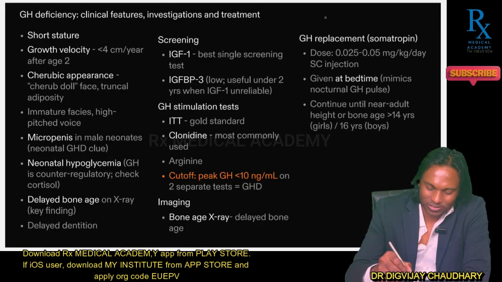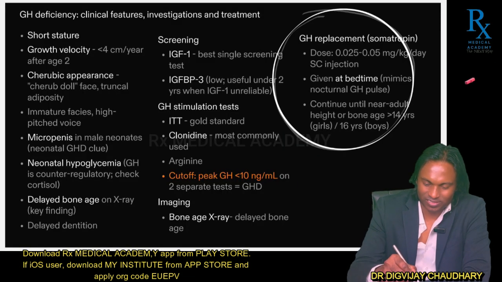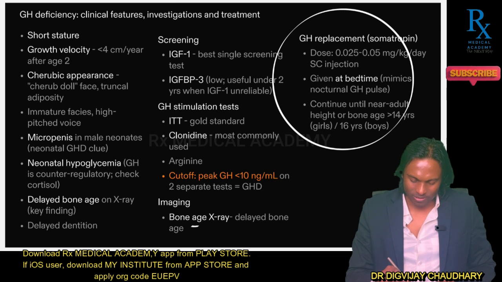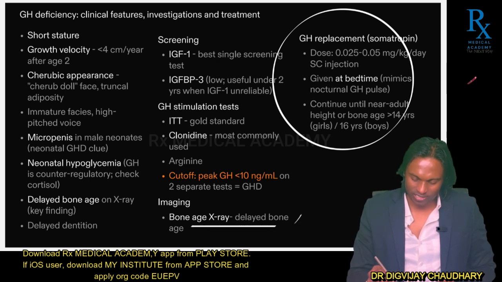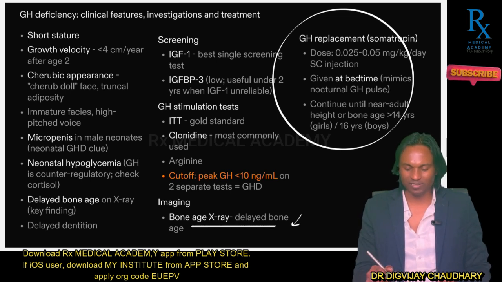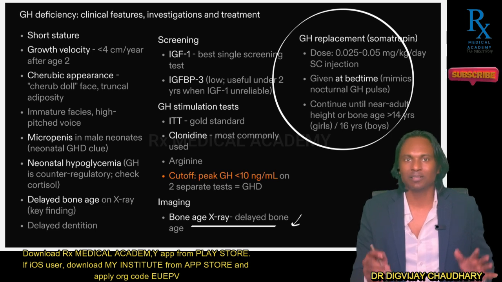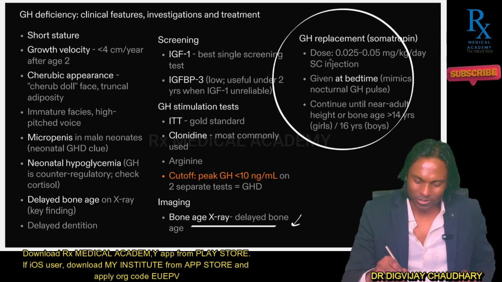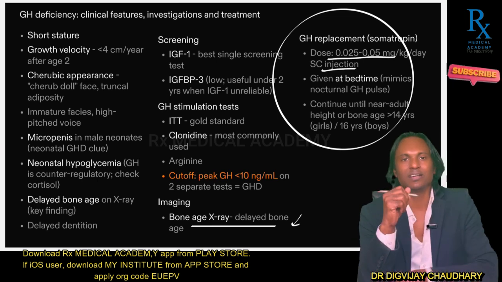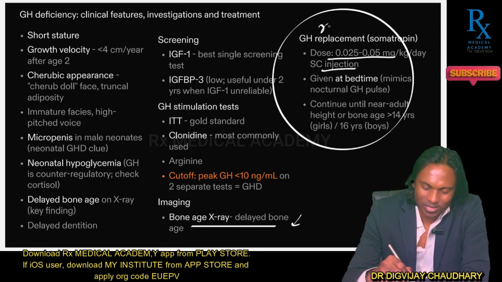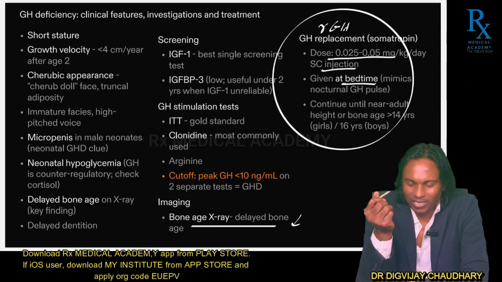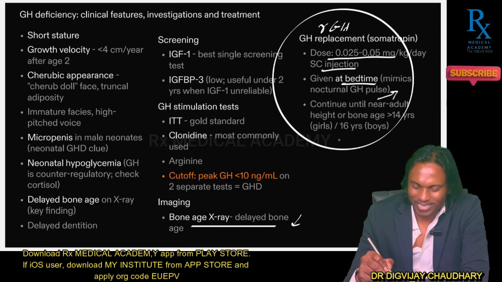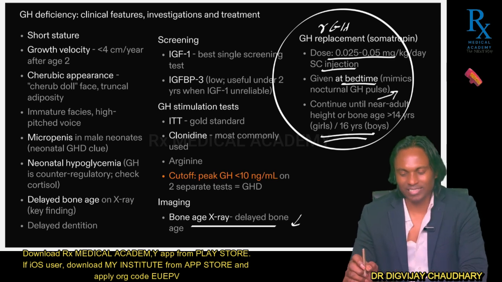Now let's talk about the treatment of growth hormone deficiency. Here you can again appreciate there will be a delay in bone age, and having understood that in all endocrine conditions resulting in short stature, bone age will be delayed compared to chronological age. So how to treat this condition? You have to provide recombinant growth hormone. Recombinant growth hormone therapy has to be done, and the dose has to be given subcutaneously at bedtime. It can be continued as long as 16 years.